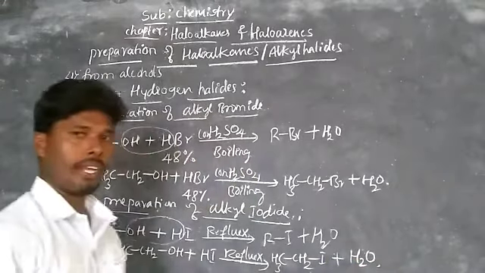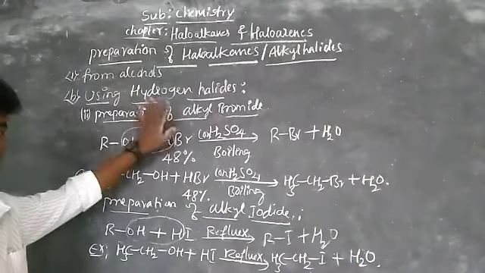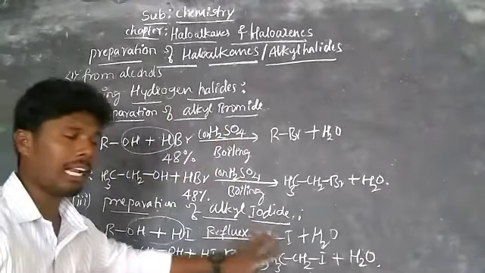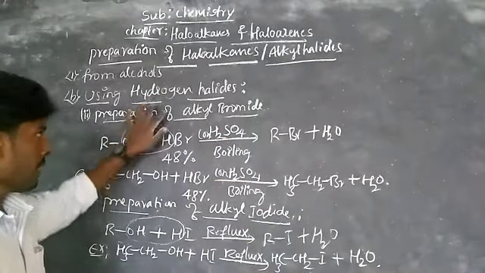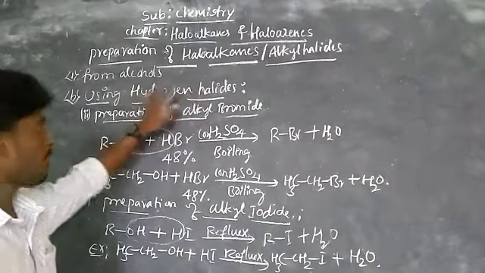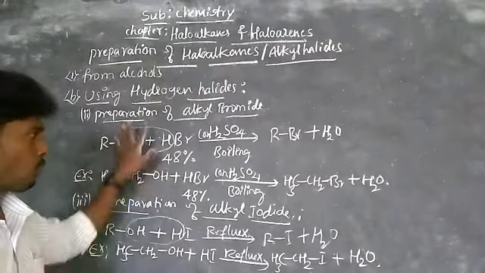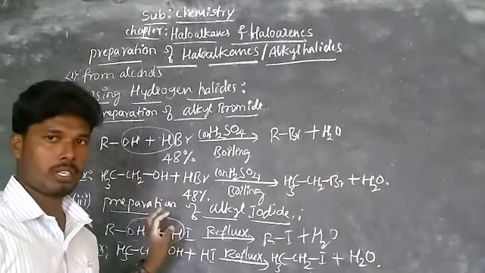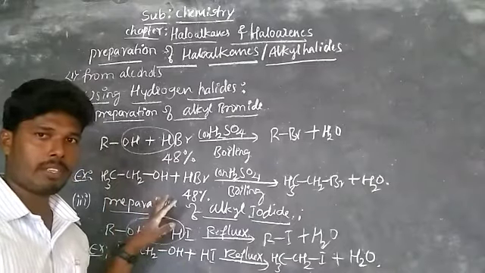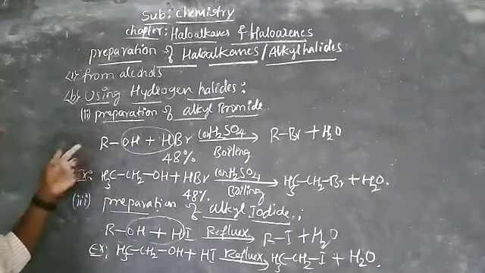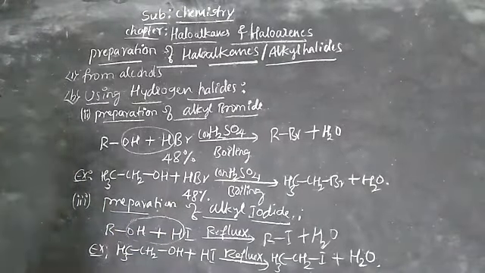So this is the way to prepare alkyl chloride, alkyl bromide and alkyl iodide by using hydrogen halides and alcohols. This whole process is called the Groves process, very important for the purpose of examination. And now the next method, again using alcohols.